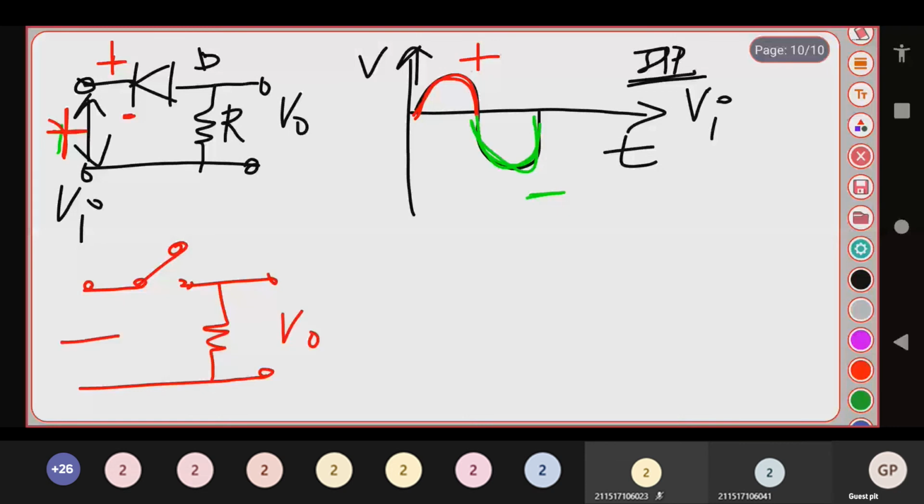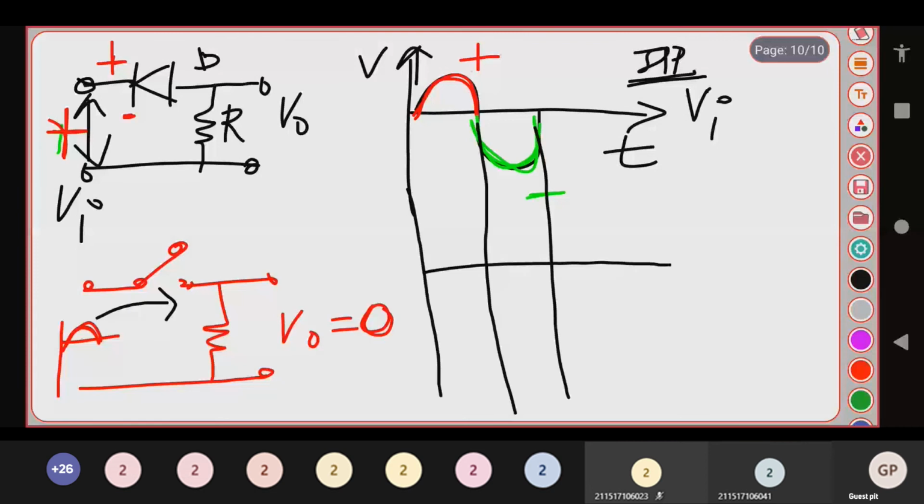For a positive signal, your diode is open, so your output voltage is 0 because there won't be any flow of your signal. Obviously, for a positive signal, your output is 0. It lies over here. Now for a negative half cycle.